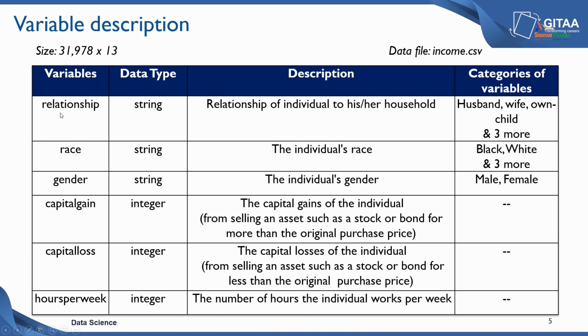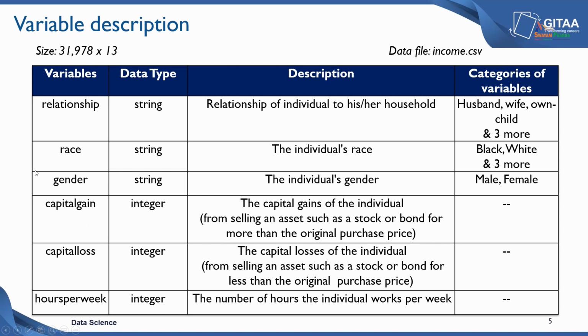The next variable is the relationship. It's a categorical variable which tells about the relationship of an individual to his or her household. It has values like husband, wife, own child, and 3 more. So next is the race of the individual. It has black, white, and 3 more categories to it. Next is the gender, which is nothing but the individual's gender. It has 2 categories to it, male and female.